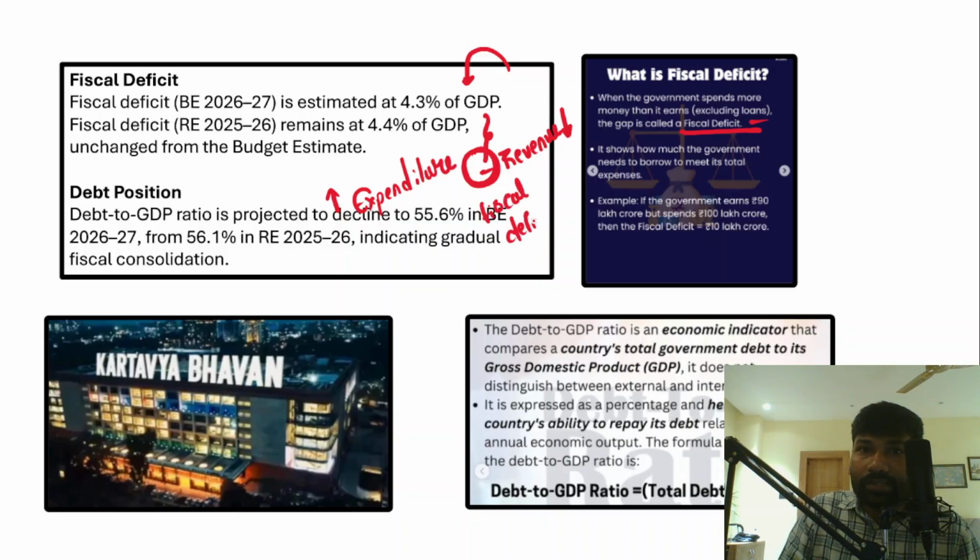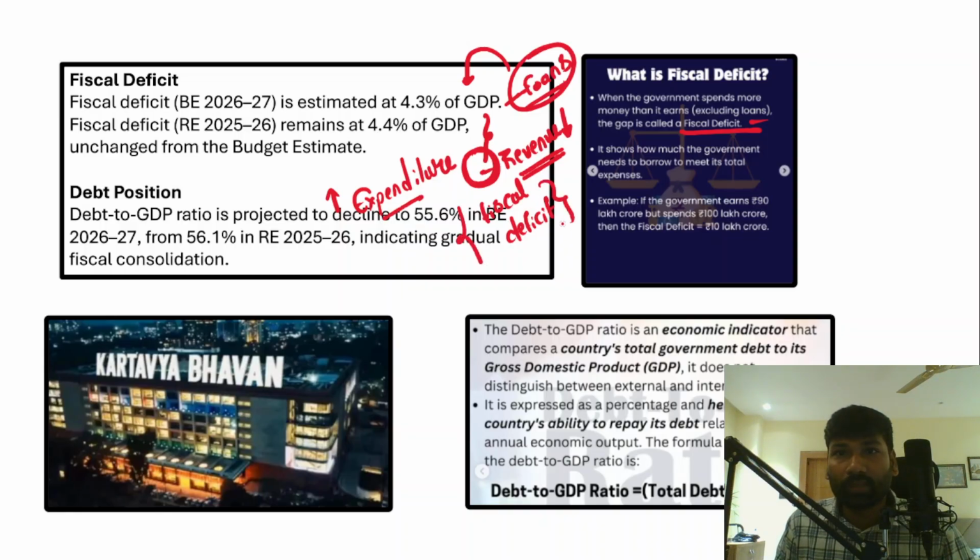Now in fiscal deficit, within the revenue, you have to exclude the loans that you have raised, right? So you have to exclude the loans that you get. Within the revenue, you exclude the loans, and then you will get the fiscal deficit data, right? Now in this context, the fiscal deficit will show us how much the government needs to borrow to meet its total expenses.